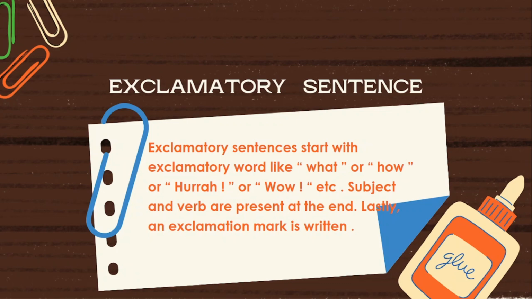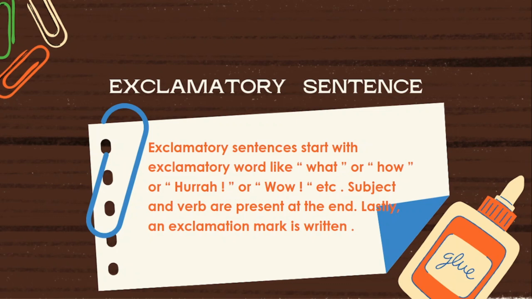Subject and verb are present at the end. They are also optional but not compulsory. Finally, the sentence ends with an exclamation mark. It is compulsory. Based on these things, what is the conclusion?